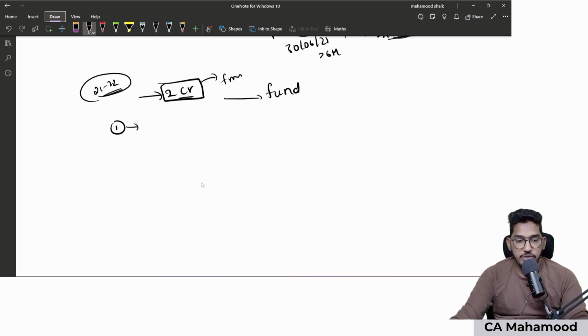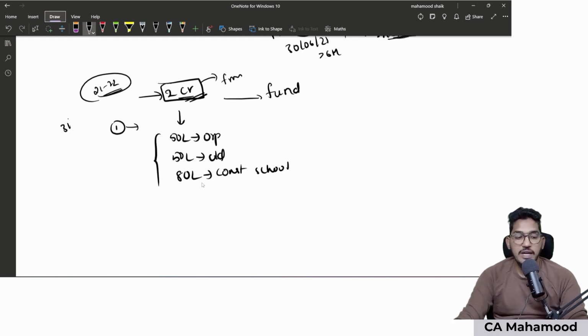Financial year 21-22, they calculated CSR expenditure, 2 crores they have to spend. Now, company is designing a project. Out of this 2 crores, 50 lakhs they will give as a donation to an orphanage. Another 50 lakhs they will give as a donation to an old age home. Some 80 lakh rupees they will use for the construction of a school. So this is what they have decided.